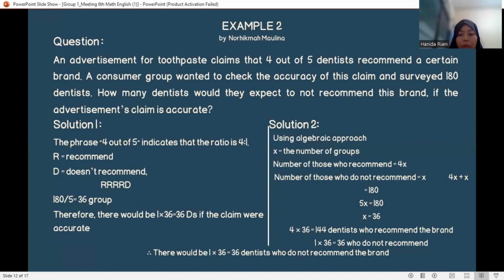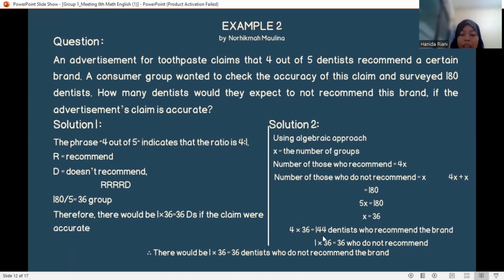Solution 2, using the algebraic approach. Let x be the number of groups. The number of those who recommended equals 4x, and the number of those who don't recommend equals x. So 4x plus x equals 180, 5x equals 180, and the value of x is 36.